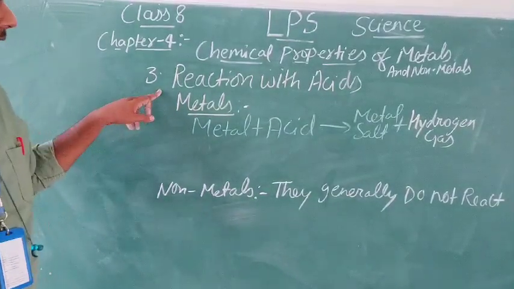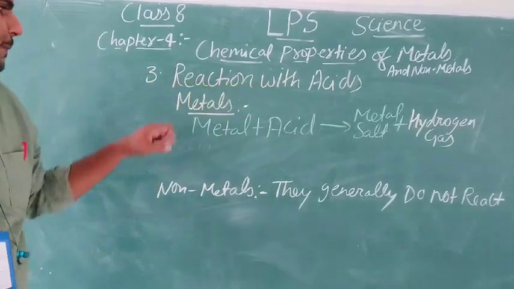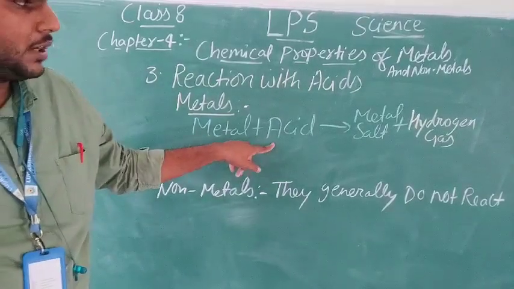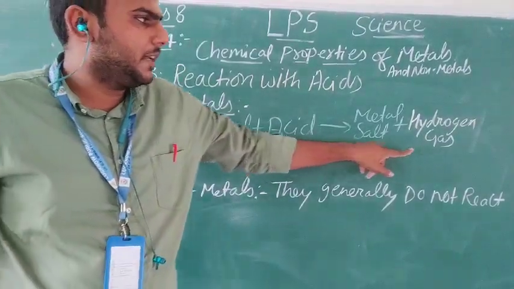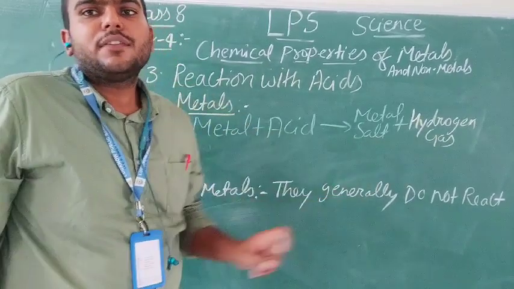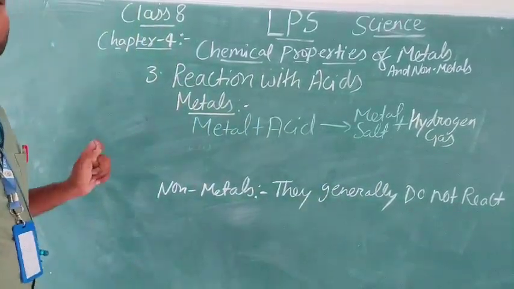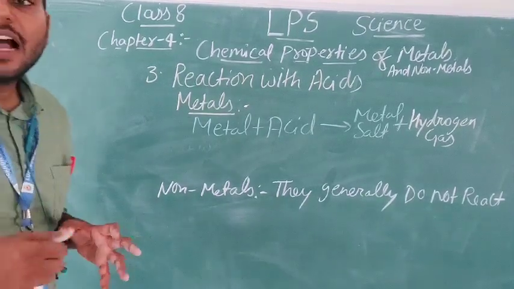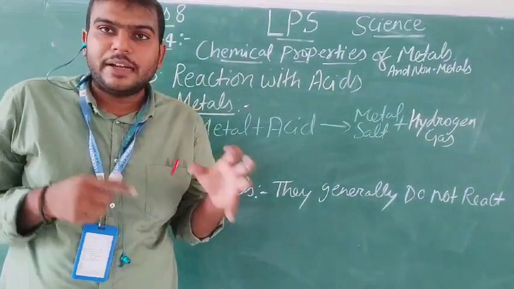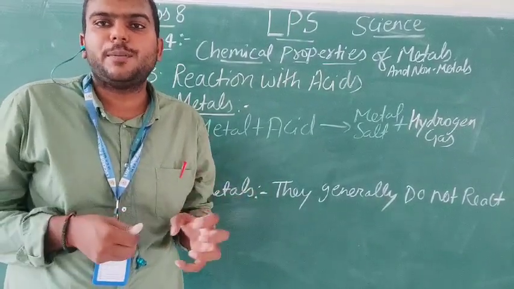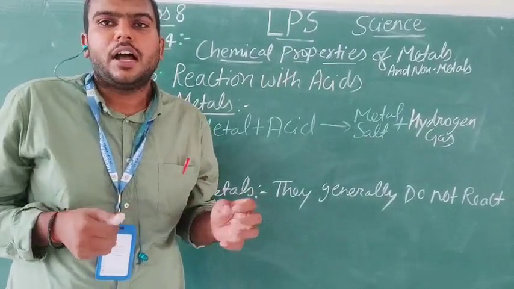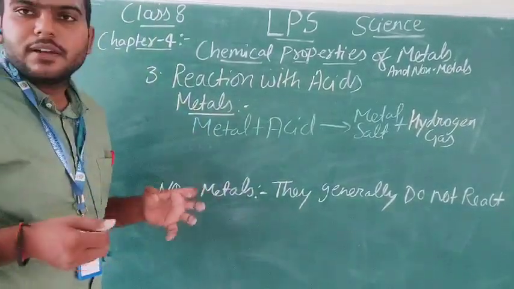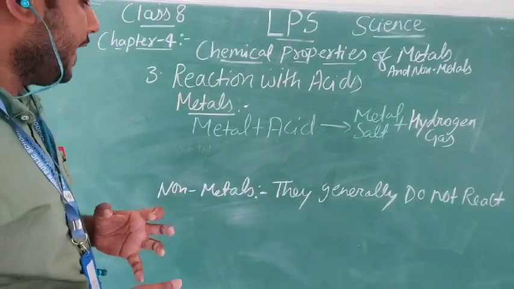The third chemical property is reaction with acids. When metals react with acid, they form metal salt plus hydrogen gas. For that we will see the reactions shown in our activity 4.6. There we have taken a few metals and non-metals, and we are observing the reactions with hydrochloric acid and sulfuric acid in dilute form. There we will learn what is actually happening.